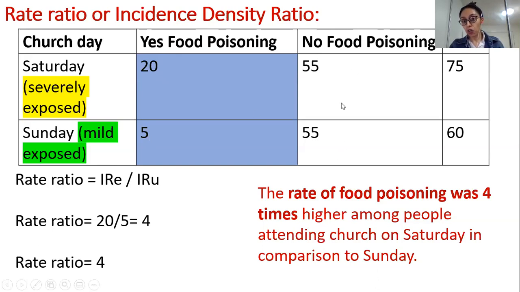Then these are the cases, meaning the number of people. These are all numbers of people over here. So the number of people who went on a Saturday but did not get food poisoning, and the number of people who went on a Sunday but did not get food poisoning. And this is the total number of people, 75, which is 20 plus 55.